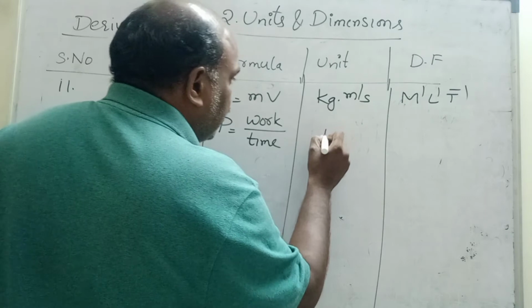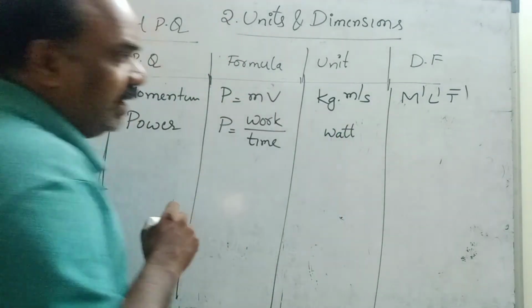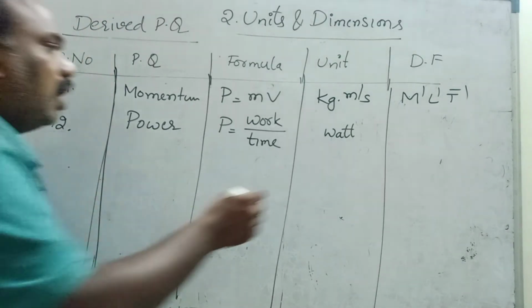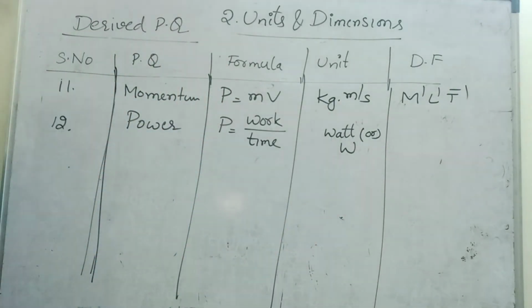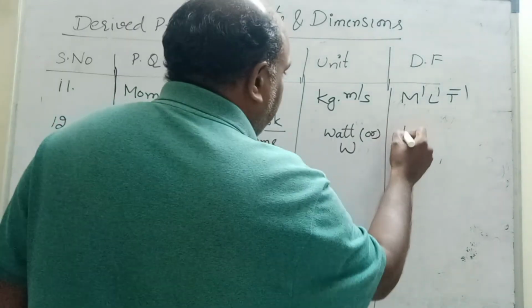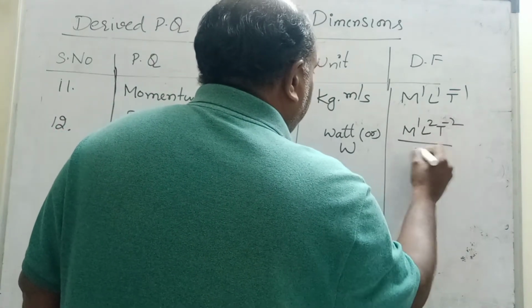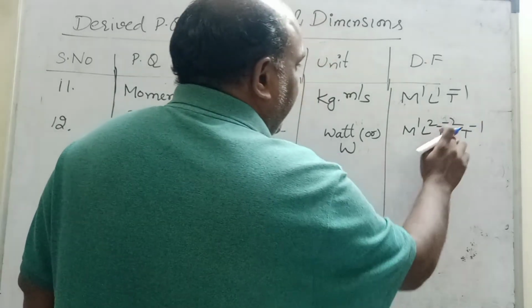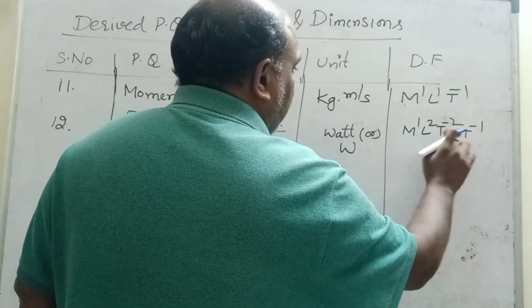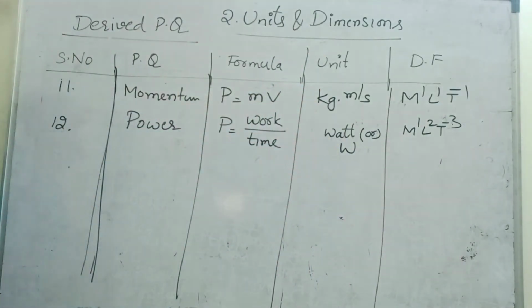Power unit is watt. James Watt, scientist name. All letters small, or simply you can write a capital W also. Watt is a scientist. James Watt, steam engine. Who invented the steam engine? James Watt. Work dimensional formula, now only we saw, work M1 L2 T minus 2 by T1. T1 comes into numerator, it becomes T power minus 1. So bases are same. Minus 1, minus 2, minus 1 powers you have to add. Minus 2, minus 1, minus 3. This is the dimensional formula of power: M1 L2 T minus 3. Please note down, children.